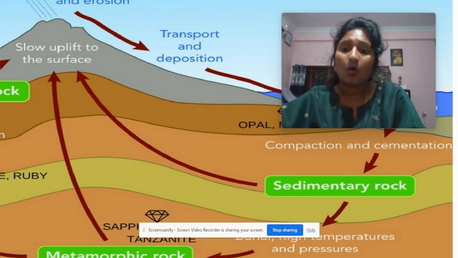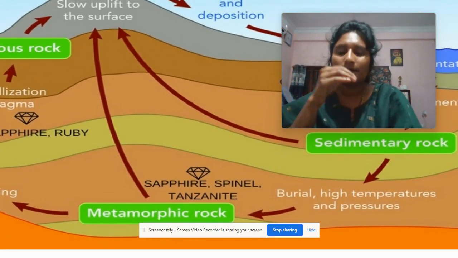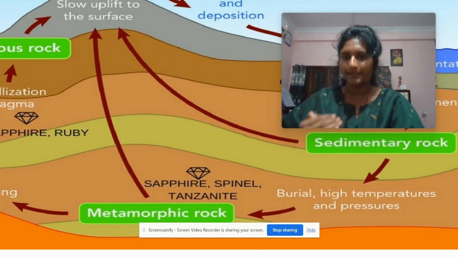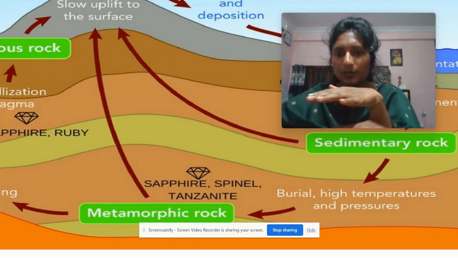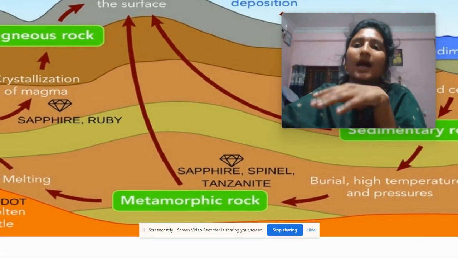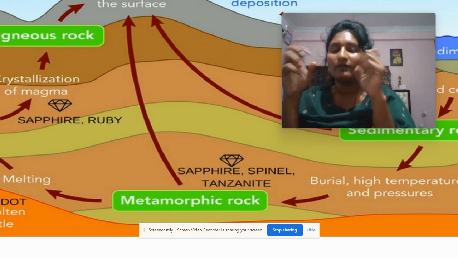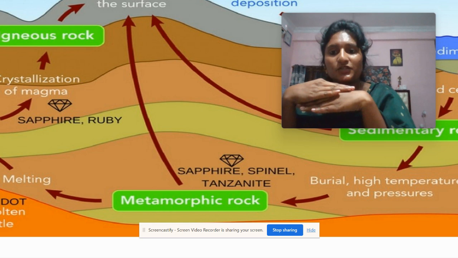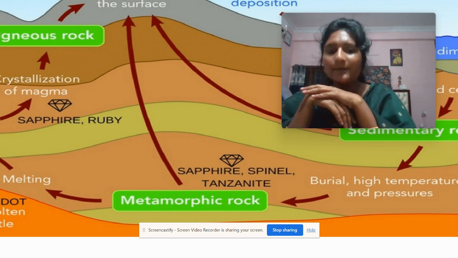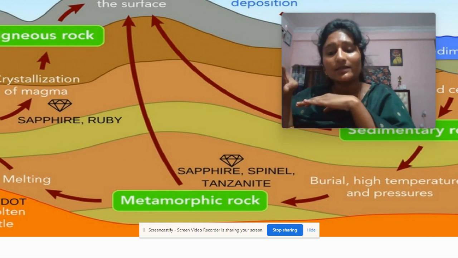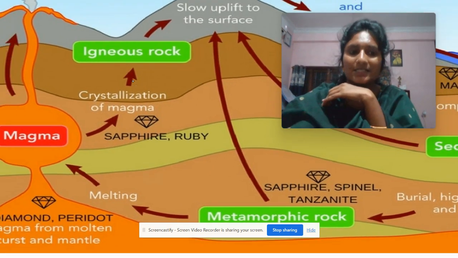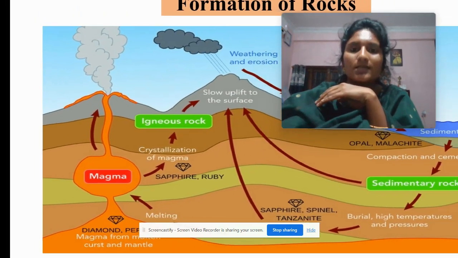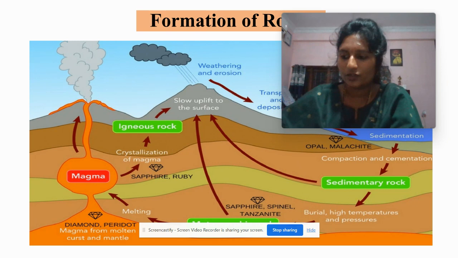The third type of rock forms when sedimentary rock, formed below the surface area, below the ocean, is exposed to higher temperature as magma flows below. When it is subjected to high temperatures and high pressures, it is transformed into the third type of rock, called metamorphic rock. Metamorphic means transformation. So the secondary sedimentary rock is transformed into metamorphic rock. Again, this metamorphic rock upon melting leads to magma. This is how the rocks have been formed. So in this lecture, we discussed the formation of rocks.